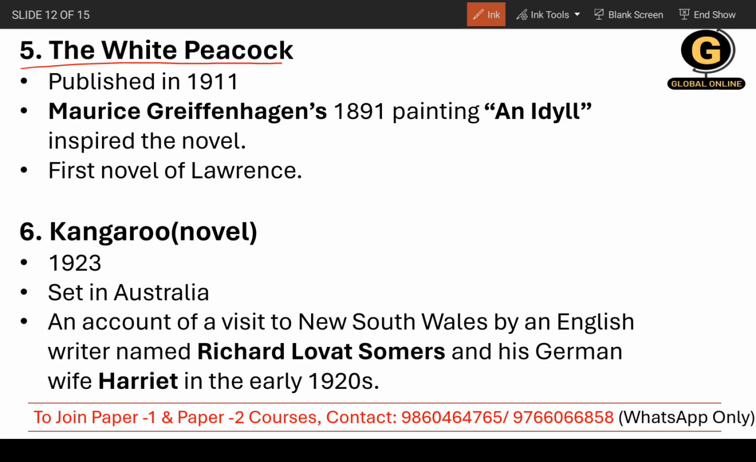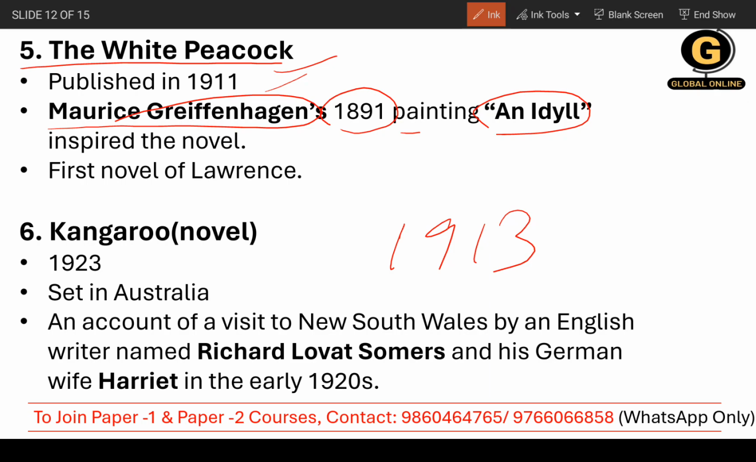Now, the fifth work is The White Peacock. Okay, it's the first novel of Lawrence, to remember. Basically, Sons and Lovers was published in 1913, and this was published in 1911, so it is the first work. It was inspired by a painting, Maurice Greiffenhagen's 1891 painting An Idol, that inspired this particular novel, The White Peacock. And it's the first novel, as I told you.